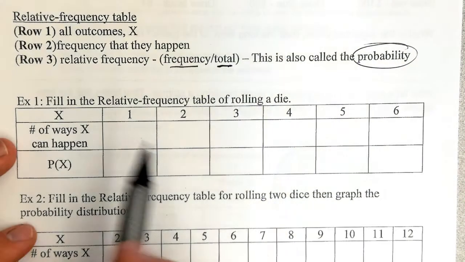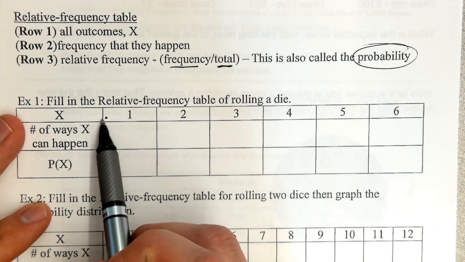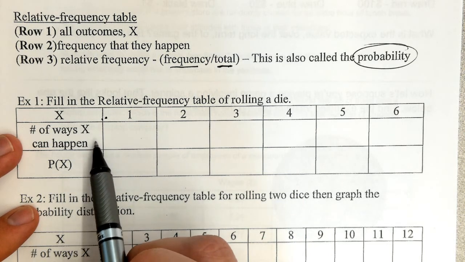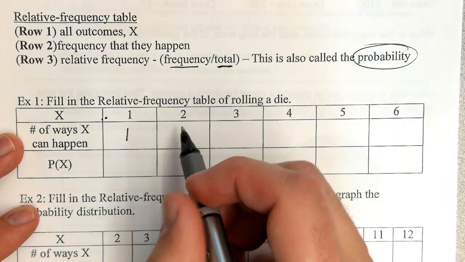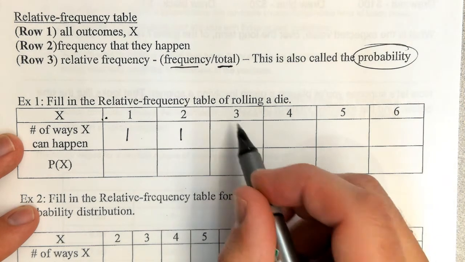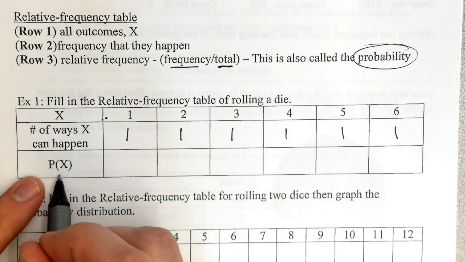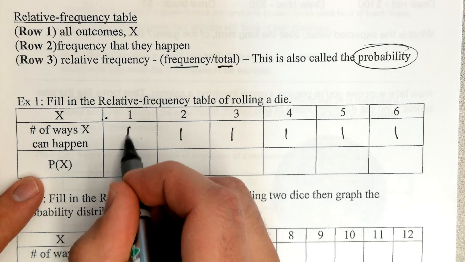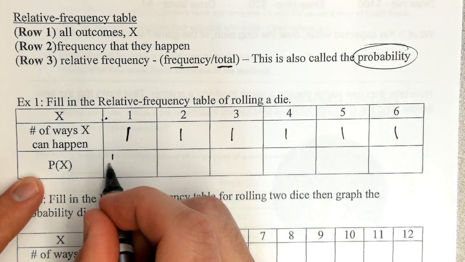So the top row is all of the possible outcomes. So if you roll a fair die, the outcomes are 1 through 6. The number of ways that can happen, well, the number of ways that you can roll a 1 is just 1. You rolled 1. The number of ways that 2 can happen is just 1. How many ways can you roll 3? Just 1. All of these are 1. What's the probability that it happens? Okay, well that's going to be one possible way that can happen divided by the total number of outcomes. That'd be 1 over 6.